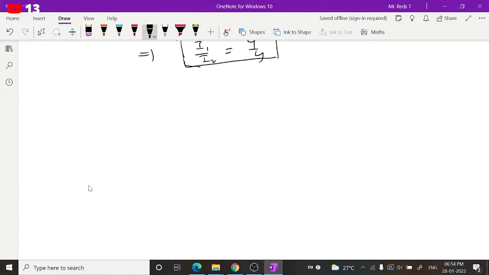Similarly, you can work out question number 3. So what is given here? Two sources of intensity 2i and 8i are used in an interference experiment. The intensity at a point where the waves from two sources superpose with a phase difference of 0, pi by 2, and pi is what?